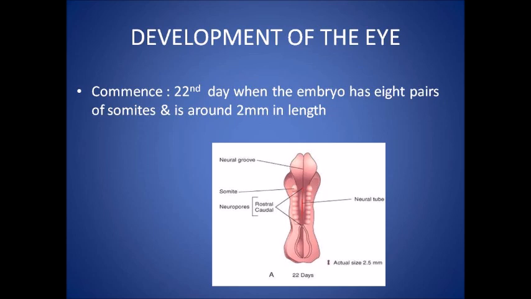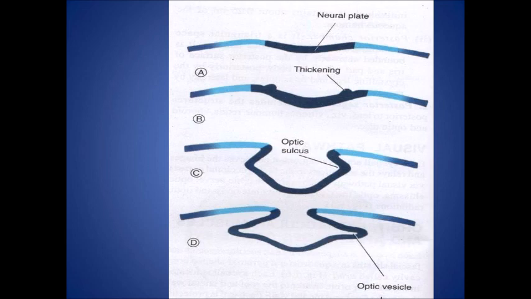On day 22, two small grooves develop on each side of the developing forebrain in the neural fold, and these are known as optic grooves or optic sulci. As the neural tube closes, these grooves become out pockets and are called optic vesicles. The optic vesicles extend from the forebrain towards the surface ectoderm to the adjacent mesenchyme.